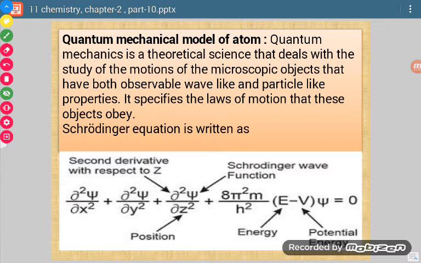Del square represents the second derivative with respect to x, y, and z. And psi is the Schrödinger wave function. E is the energy, V is potential energy, and psi is again the wave function.